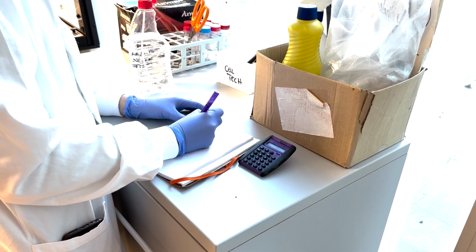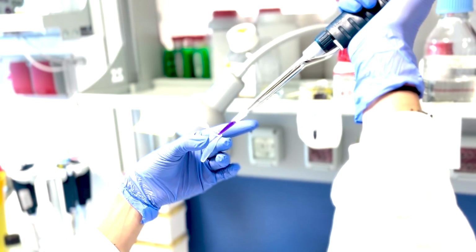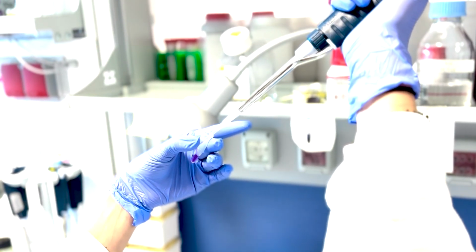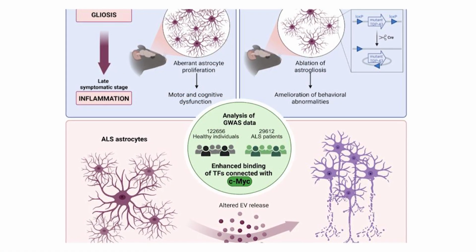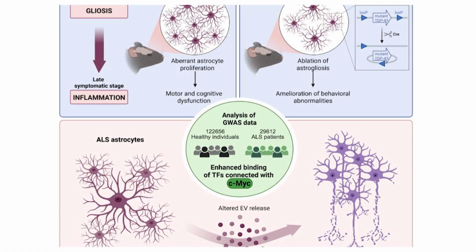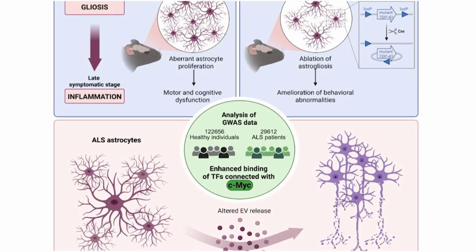But how does MYC cause neurons to die? We found that MYC is able to alter extracellular vesicle release from astrocytes, which are then not able to provide support to motor neurons. In fact, under MYC hyperactivation, EVs from astrocytes lose their trophic function and instead contribute to neuronal vulnerability. In summary, our work uncovers a MYC-driven mechanism of gliosis that disrupts neuron-to-glia communication.